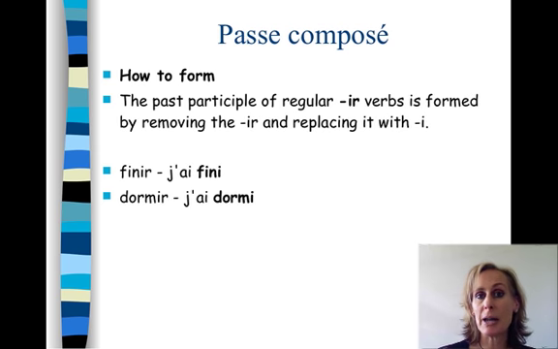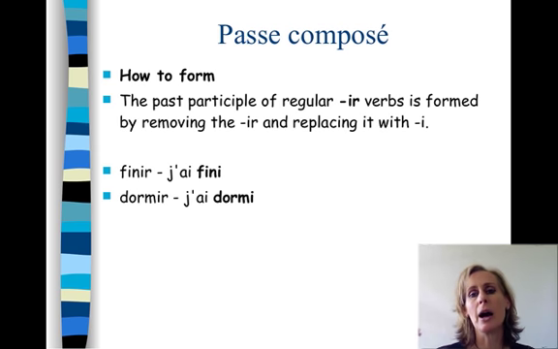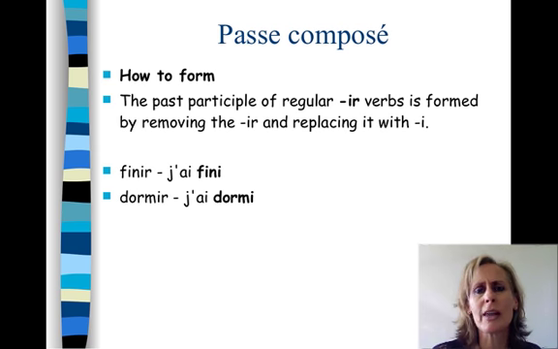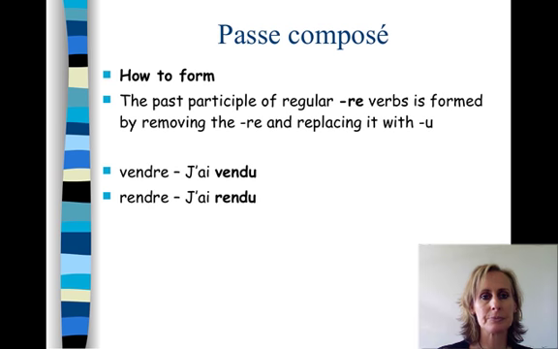To form the past participle of regular IR verbs, we just take off the IR and replace it with I, or if you want to look at it another way, just take off the R. Yes? Finir, j'ai fini. Dormir, j'ai dormi. Okay? Present tense of avoir, we've just taken off the R to form our past participle.